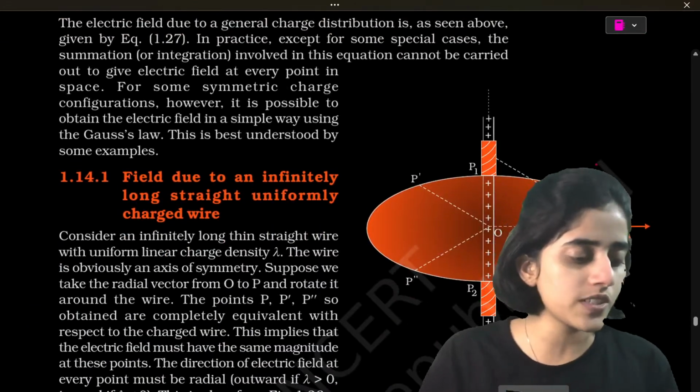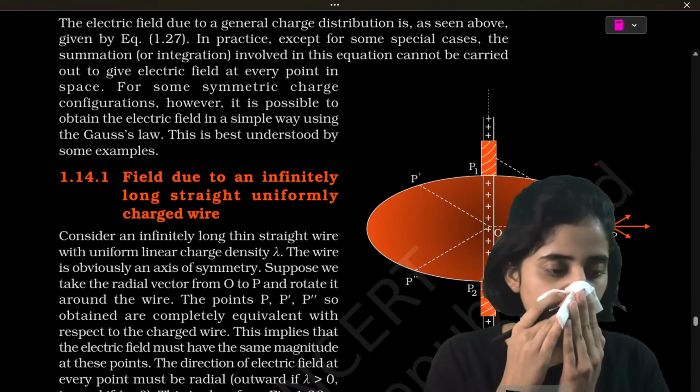Next is the most important applications of Gauss law.